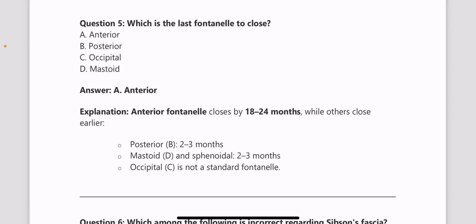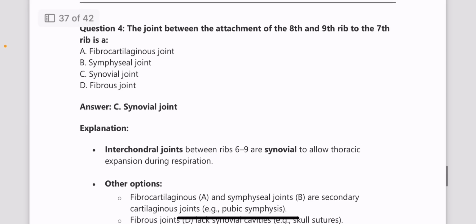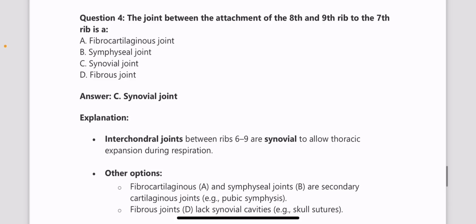It is quite a general question, so most of the people will get this one correct as well. If you don't know, please learn it now. It's a direct question, a direct answer, so please learn it. And even the type of joints is a very, very important topic. It's a PYQ, very important area. Previously also, questions had come regarding the type of joints.